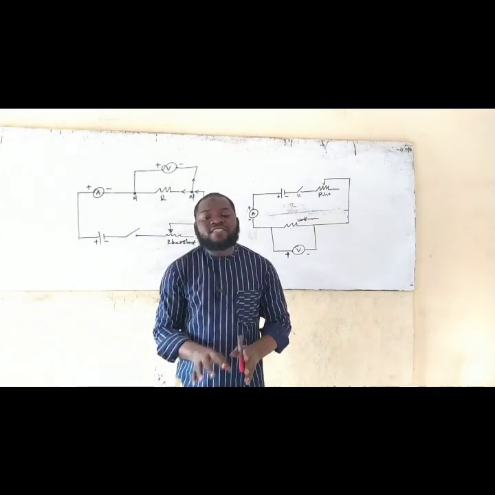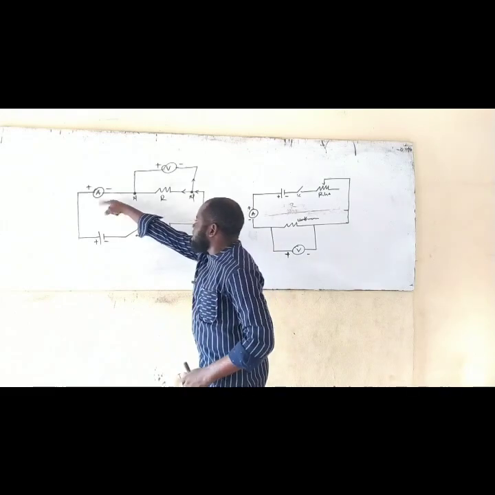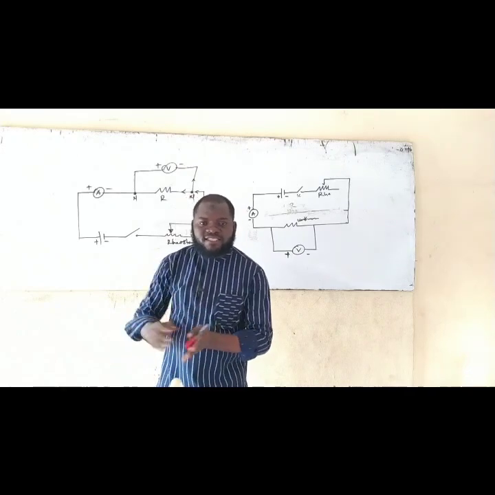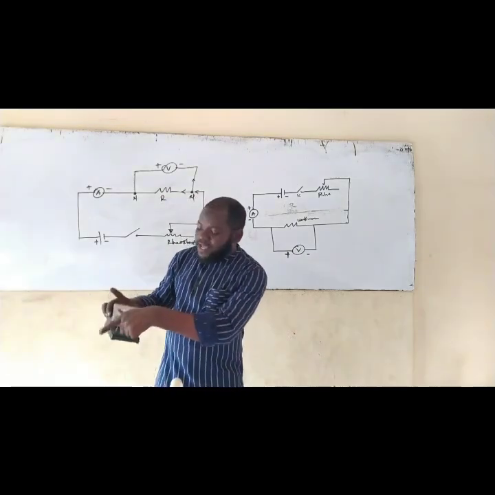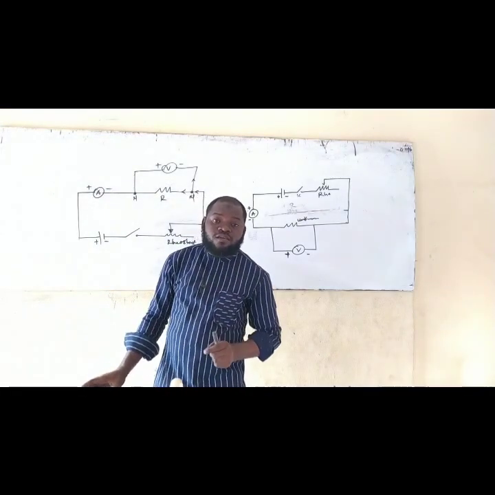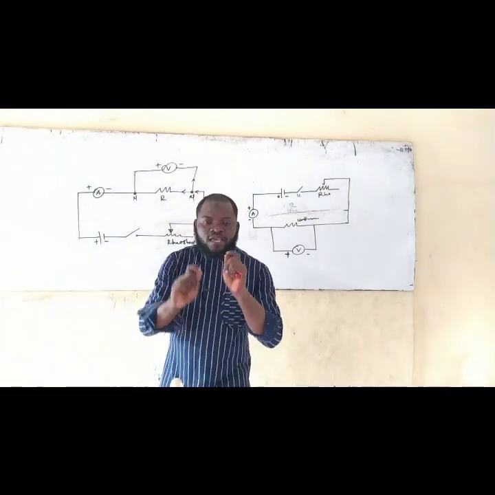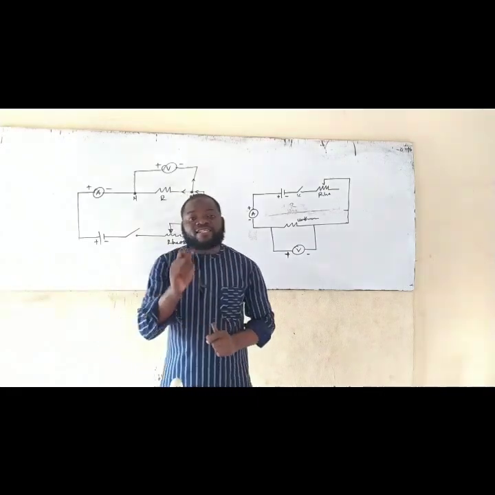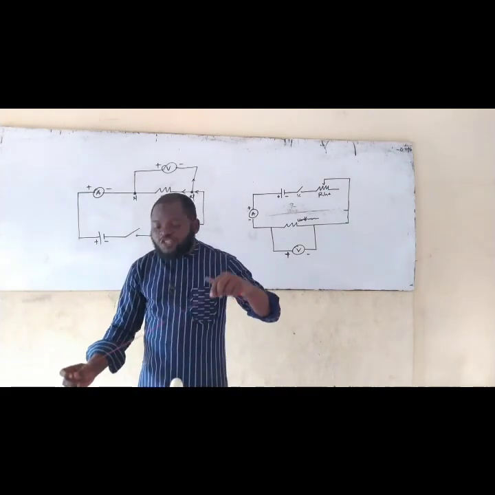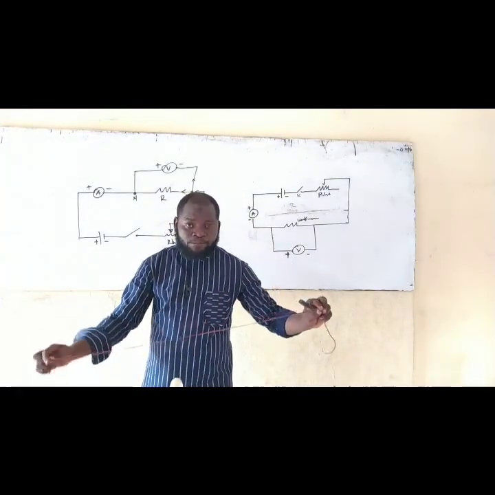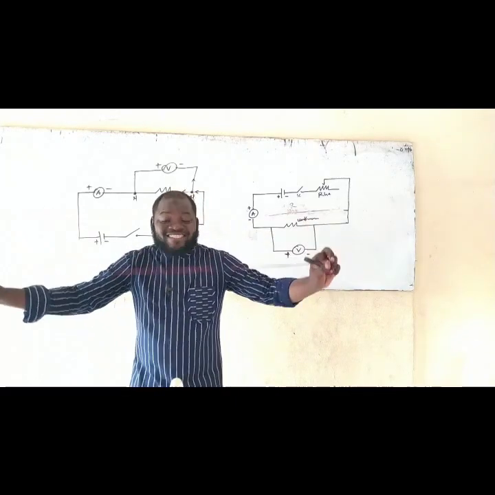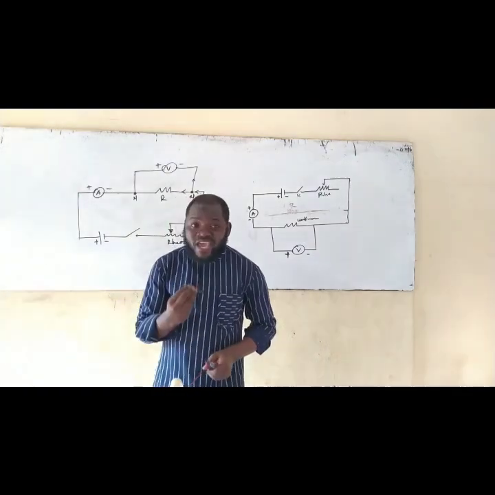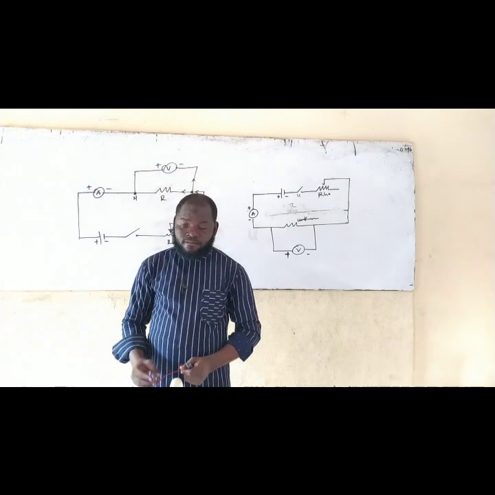So those are the things that bring about problems. Once you miss the terminals, there will be a problem. There are times when you want to pick your reading, you see that it deflects towards the negative side, which is not supposed to be. If that happens, know that there's a mix-up in your terminals somewhere, and you need to fix it. I hope that is clear. Another thing you need to do is that each of your wires, don't manage wire. Make sure it is at least 50 centimeters, if not 100 centimeters. These are things you need to be aware of before you start this practical.